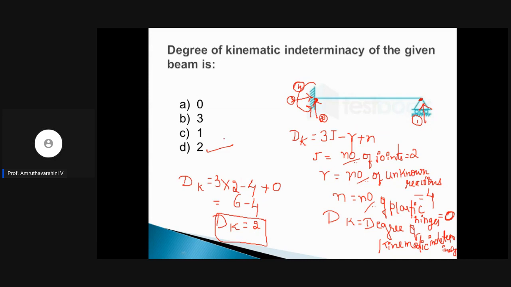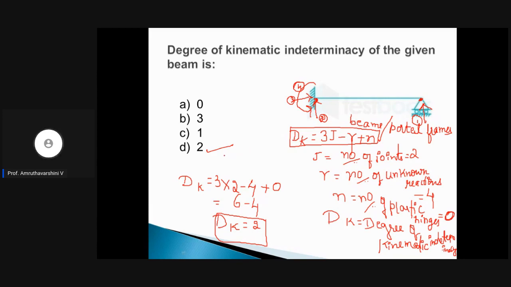Clear with this? So this is the equation for beams and portal frames. Clear? Now, what is the equation for truss?